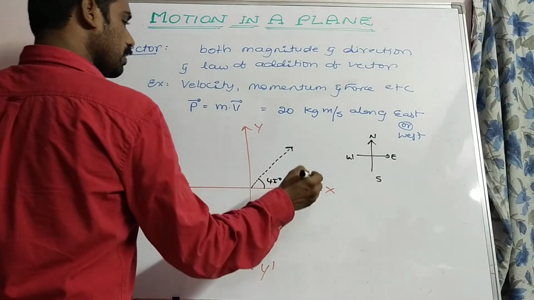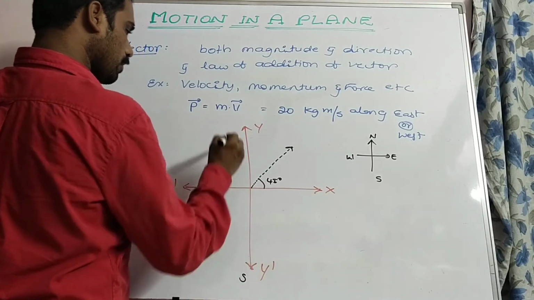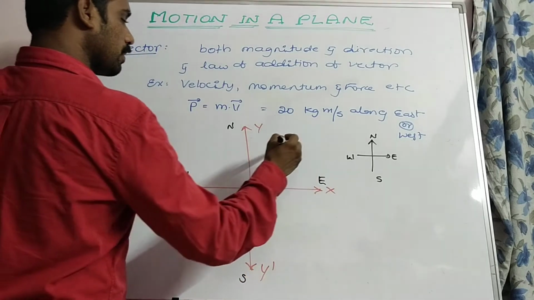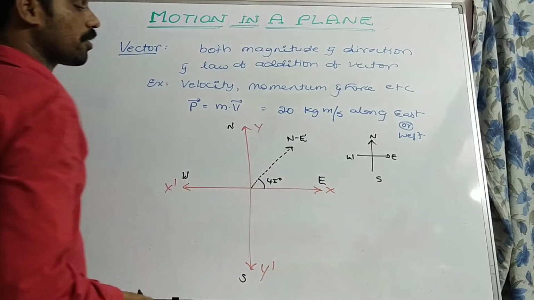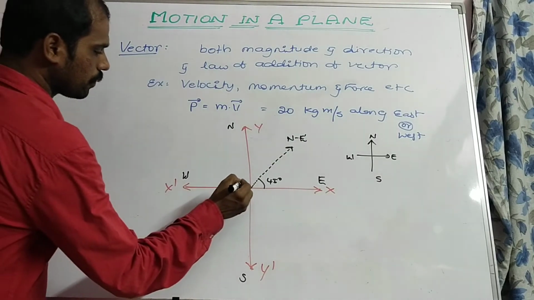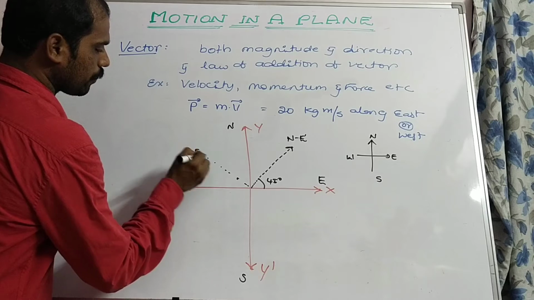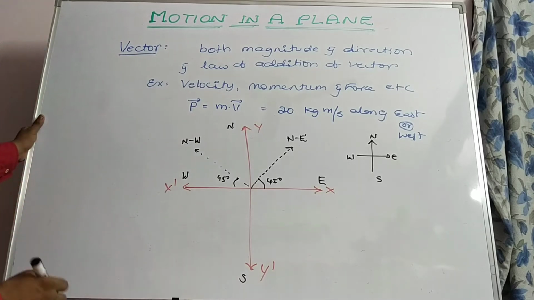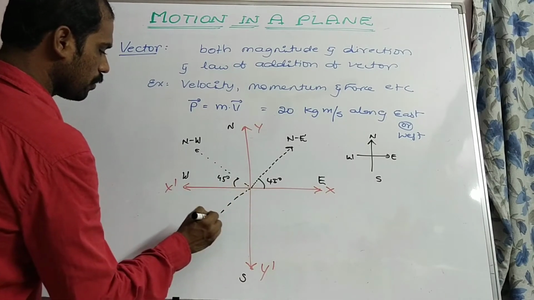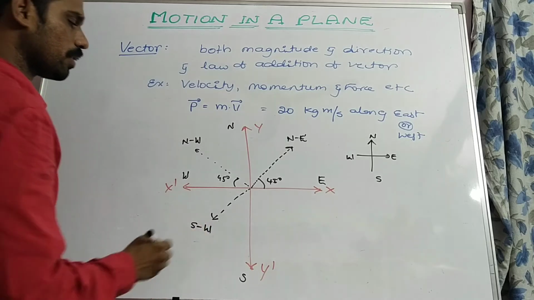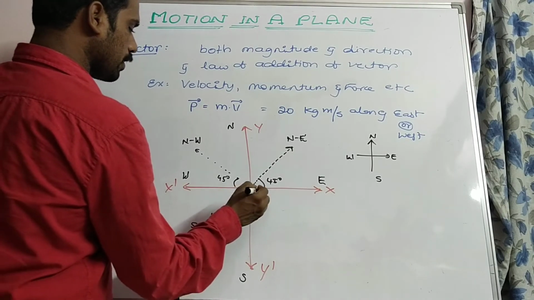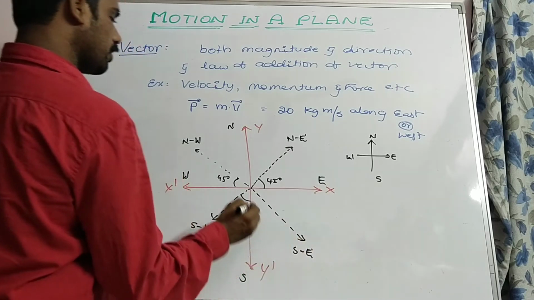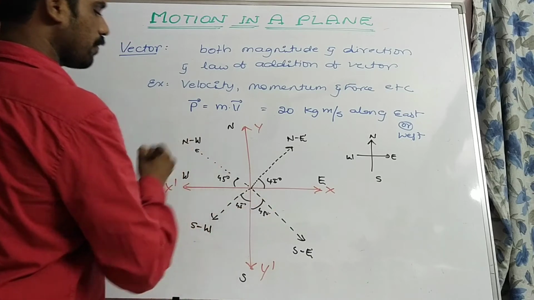This is south, this is north, this is east, this is west, this is the northeast direction. If it is a 45 degree angle here, then it can be the northwest direction. Here we have the southwest direction, and here we have the southeast direction, each at 45 degree.